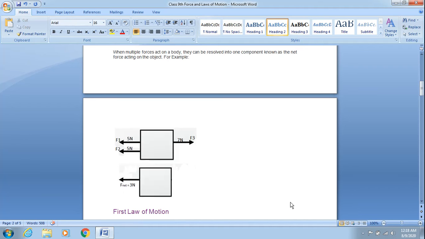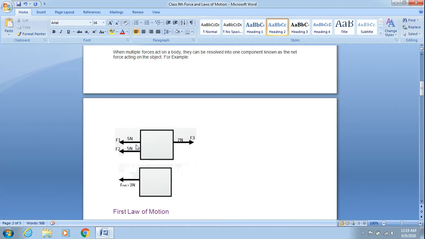We say that when multiple forces act on a body, they can be resolved into one component known as the net force acting on the object. That means the sum total of all the forces acting on any object turns out to be the net force.